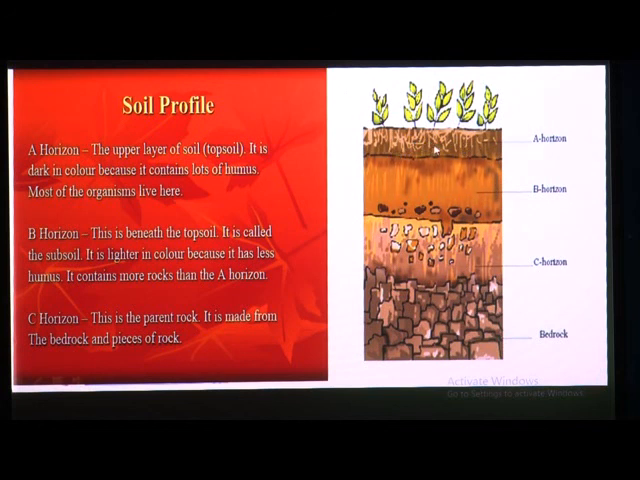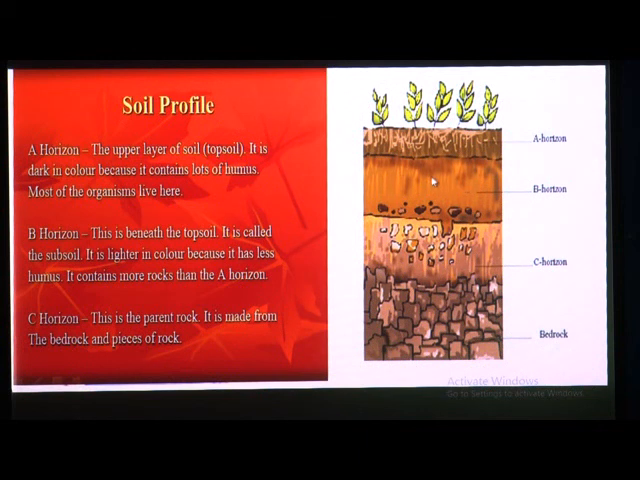We know the use of this humus: it is provided to the plants as a nutrient. Most of the organisms live here, and also many microorganisms and some small living organisms are living in this A horizon. So because of humus, this horizon has a dark color.